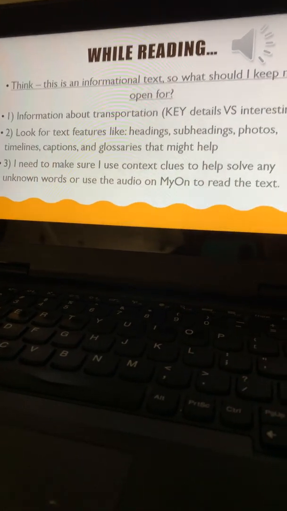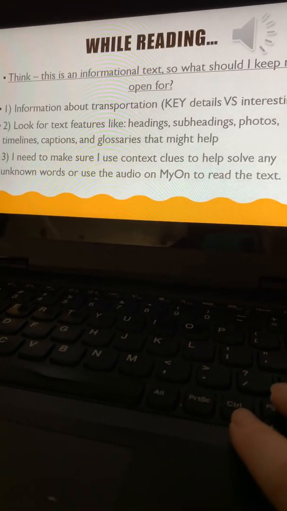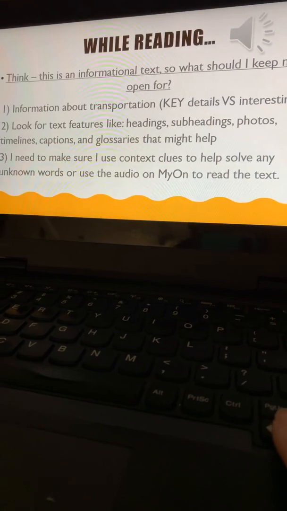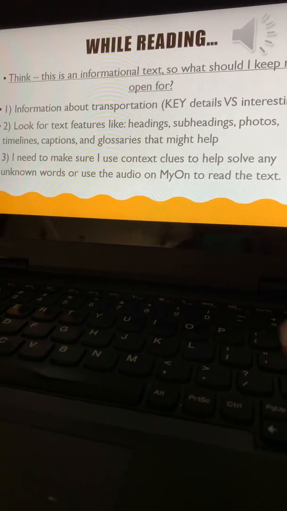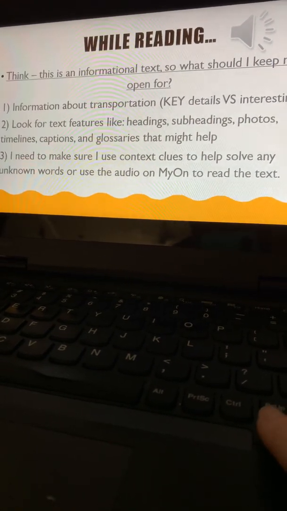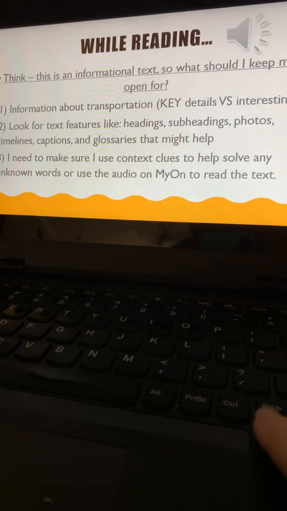Also use context clues, or boys and girls, if you get stuck on Mayan, there's actually a definition area for you to get the dictionary definition. All you have to do is click on the word that you're struggling with.